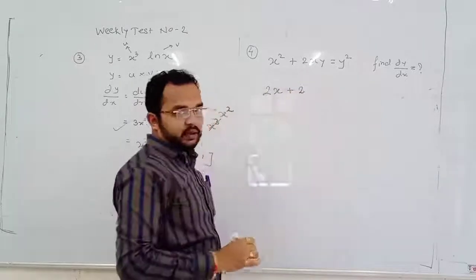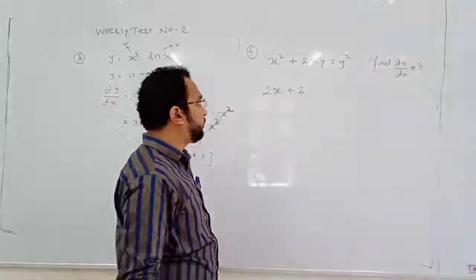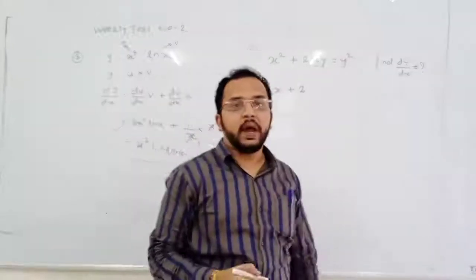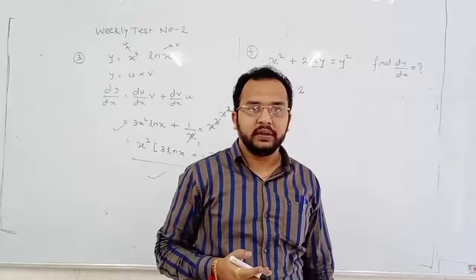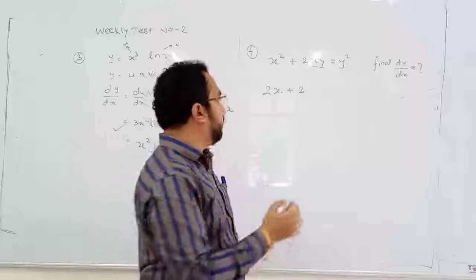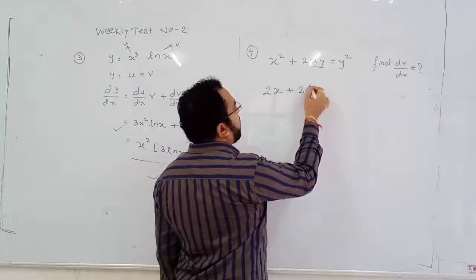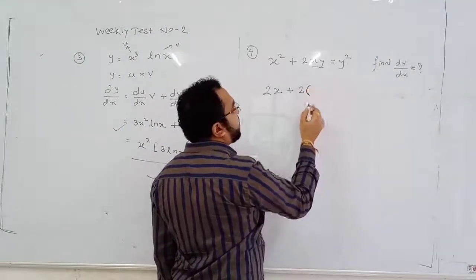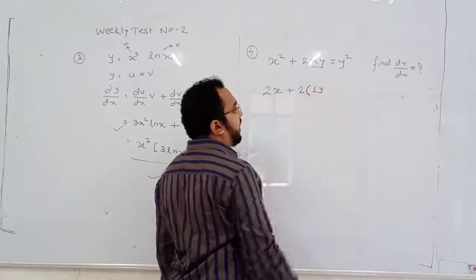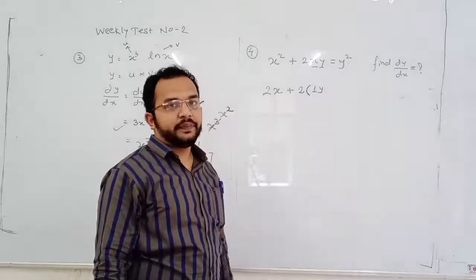2 आहे से ठेवतो. 2 is a constant. Now xy is a product. So we can apply product rule. What is the product rule? Differentiation of first, differentiation of x is 1, second function as it is, that is y.